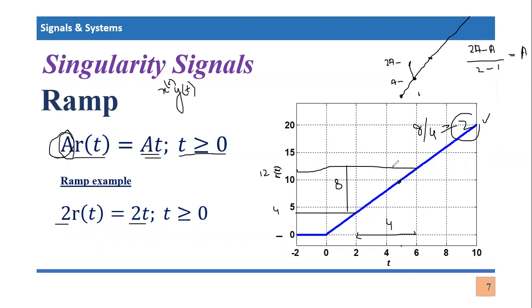Furthermore, you can plot the unit ramp as well. Unit ramp means you will have a slope of 1, r of t, which means its value will be simply t whenever t is greater than or equal to 0, right? That means you will have its value 0 at the 0 instant, you will have its value 1 at the 1 instant, and so on. So that's how you can calculate the ramp values. You can plot the ramp definition, and you can also plot the ramp graph.